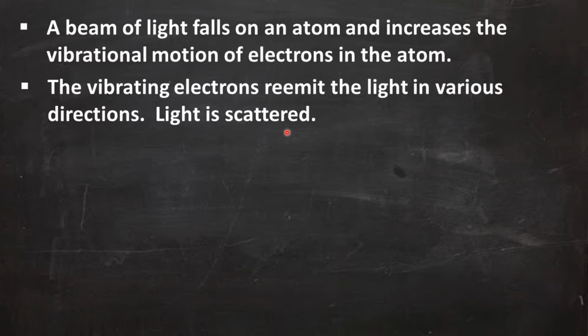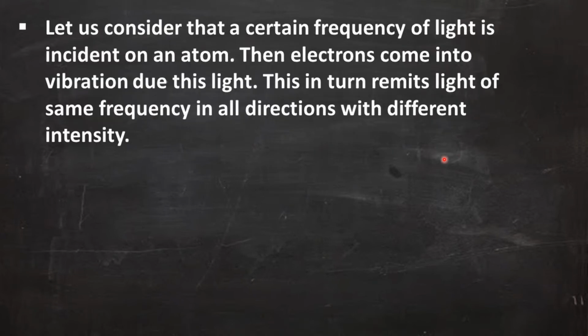Isn't it? So the light which falls on an atom increases the vibrational motion of electrons in the atom, and in turn the vibrating electrons re-emit the light in various directions, and this is called as the scattering of light. At that time we can say that light is scattered.